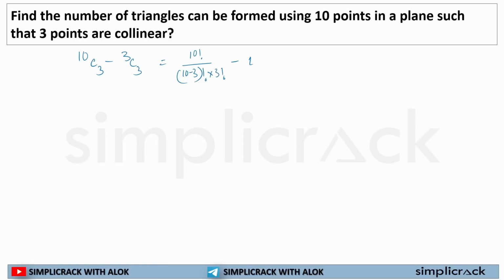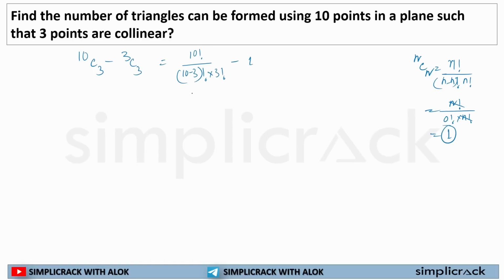NCN is always what? Whenever we solve this, it is N factorial divided by (N minus N) factorial into N factorial, which is N factorial divided by 0 factorial into N factorial. So this will cross out to 1.